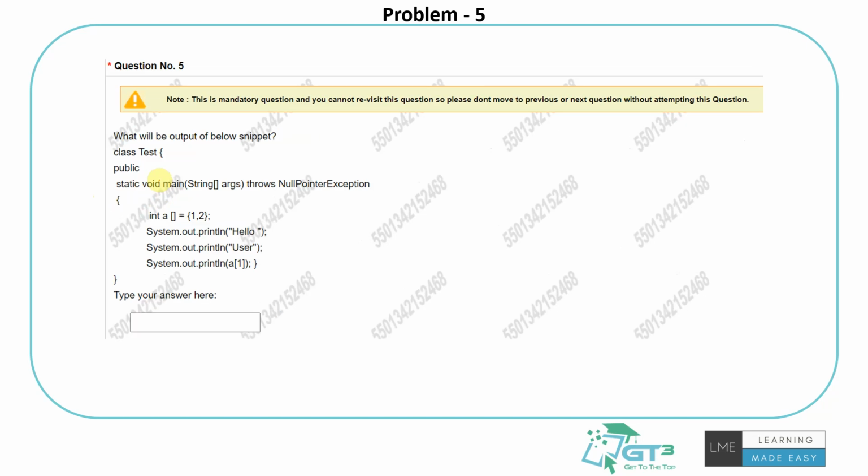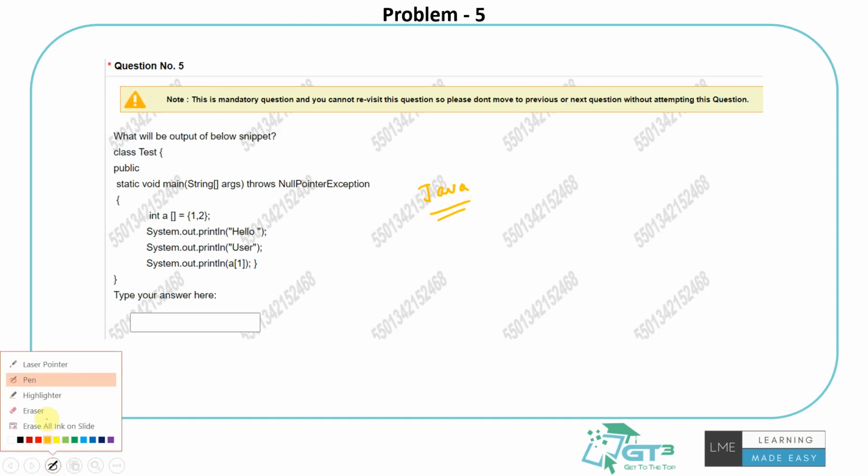Then they have a question in Java, right? Frankly, we do not know the answer for it. I'm putting it up for this question. We would be happy if someone can help us out with the potential answer. We think maybe, based on how it is written, printing is what it's doing. So hello user and f1 should be 2. So maybe that could be hello user 2. Maybe, but this is what we are guessing.